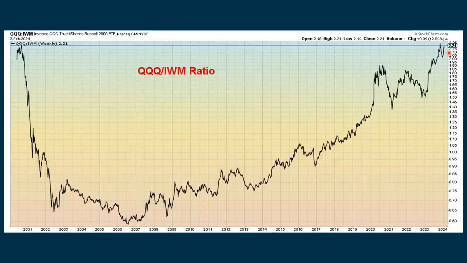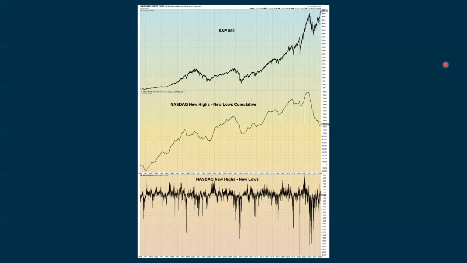This is another thing we're keeping an eye on, the Qs to the small cap ratio. This is coming back up to this previous high level. Are we going to go and set another high, or is this going to present some kind of overhead resistance and start to come down? That could also be quite negative for the market.